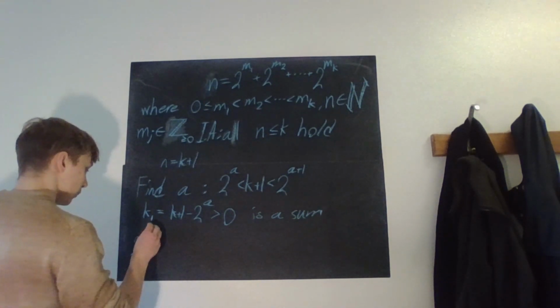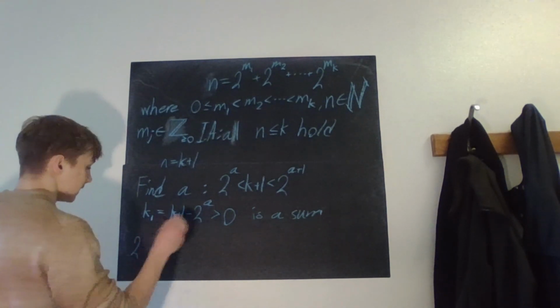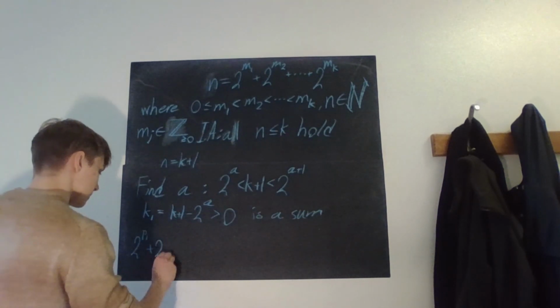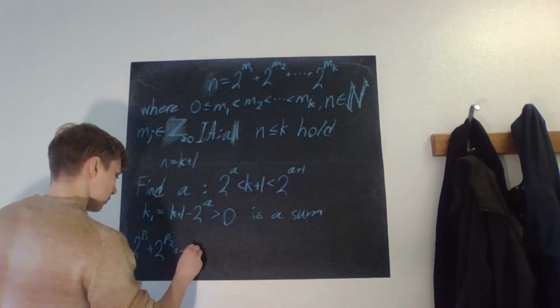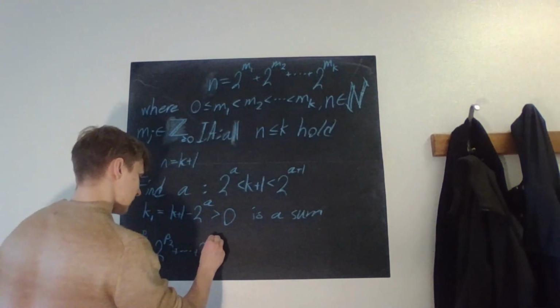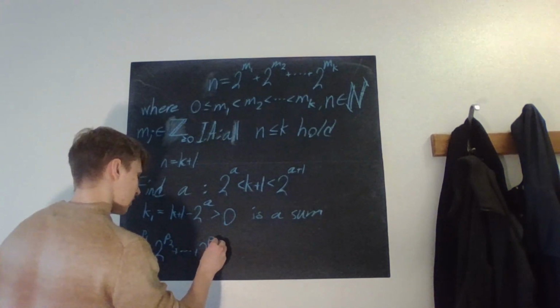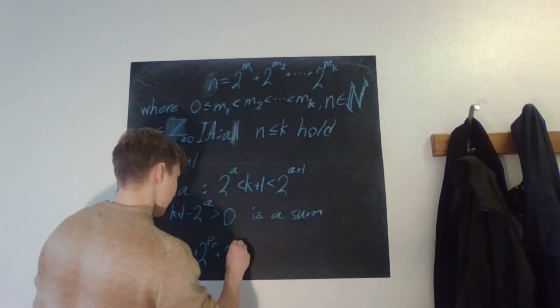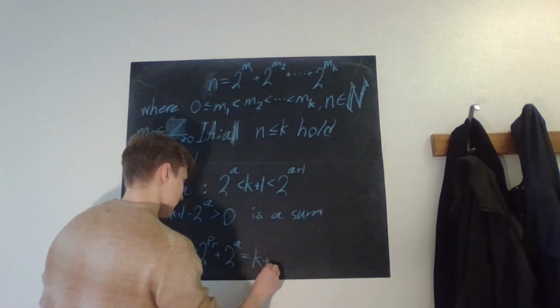So we know that k1 we can write with integer powers, of course, as 2 to the p1 plus 2 to the p2 plus all the way up to, I'm running out of letters, 2 to the pr, and then plus 2 to the power of a is equal to k plus 1.